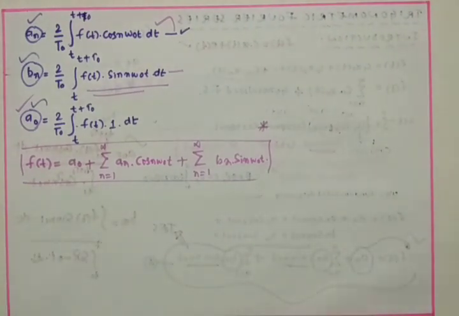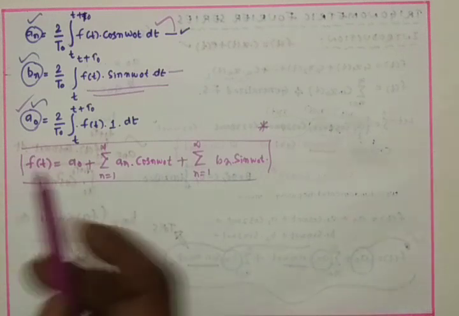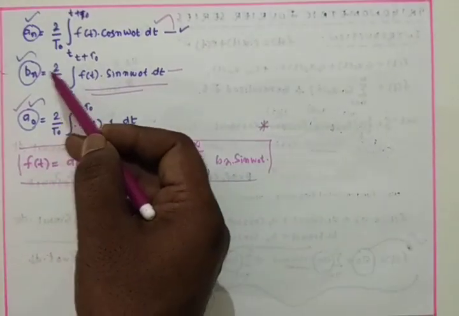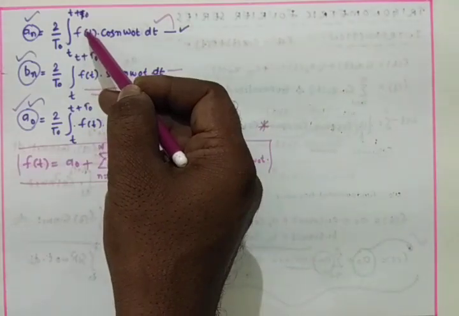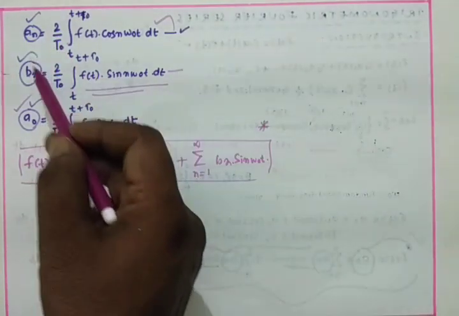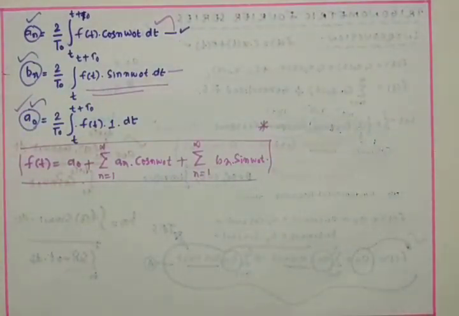Whatever video I shared, in that video I have derived the expressions for an, bn and a naught, and this is very very important. A naught we can calculate by this equation, bn by this equation, and an also by this equation. After knowing the final values for an, bn and a naught, we can substitute, and that will be the required Fourier series. The Fourier series given above is called the trigonometric Fourier series or quadrature Fourier series.